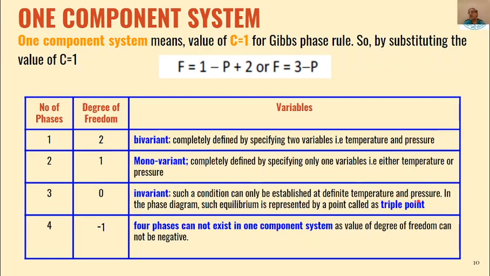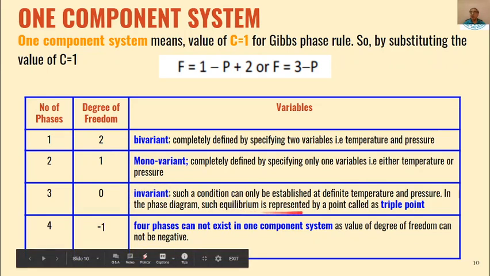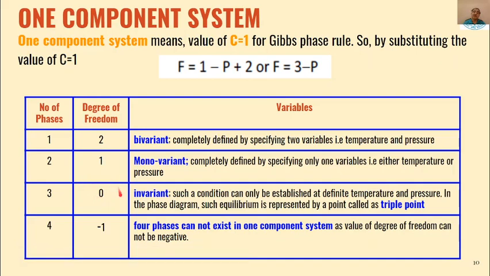That means temperature and pressure will have a fixed value at the system where degree of freedom is zero, and such a point is called triple point. So triple point is where degree of freedom of the system is zero, and that system will have a definite value of temperature and pressure.